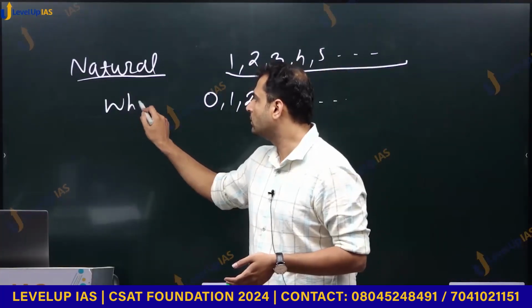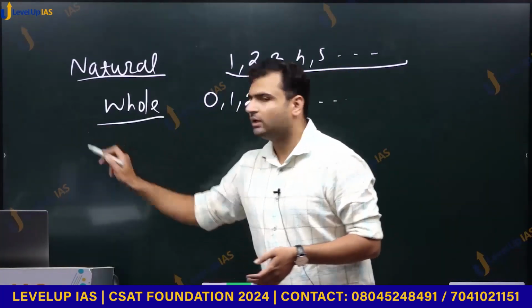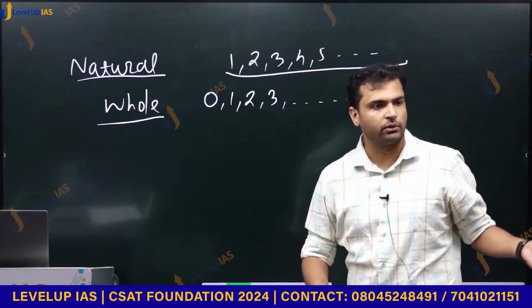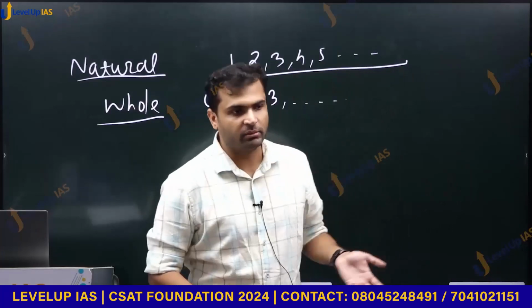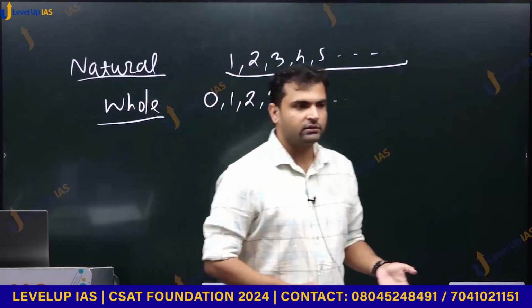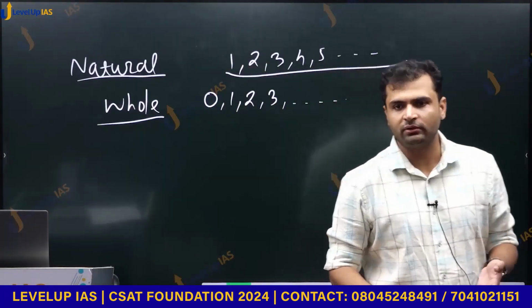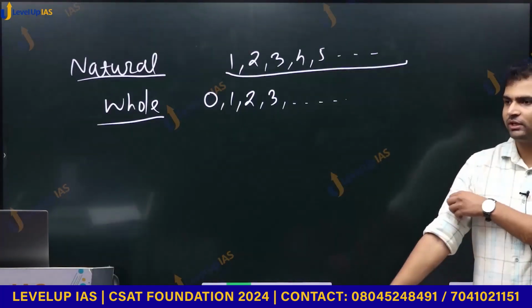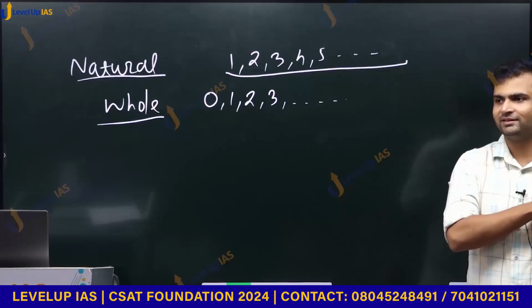And we call it whole number, in the sense that the system becomes whole now with the addition of 0. And Indian mathematicians are credited with the invention of 0 or discovery of 0? Discovery or invention? What can we say?